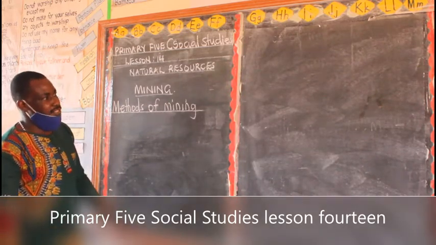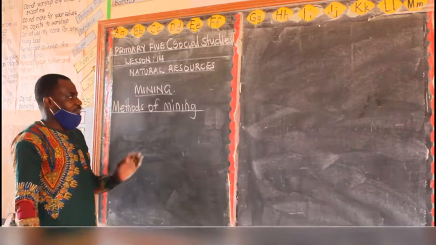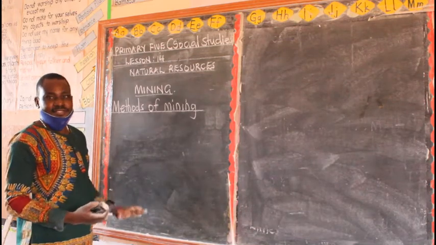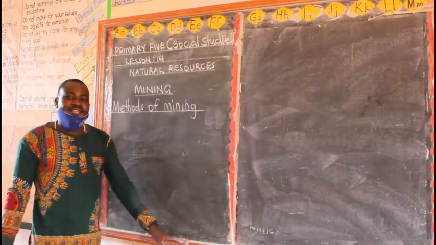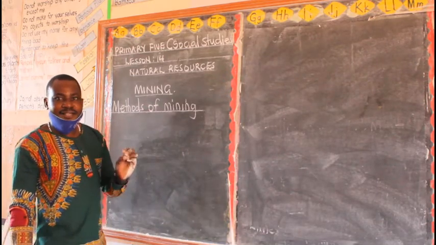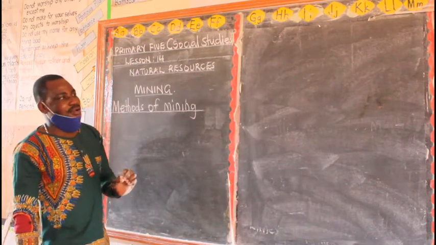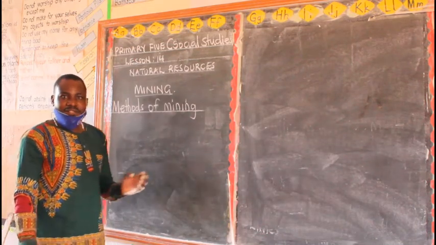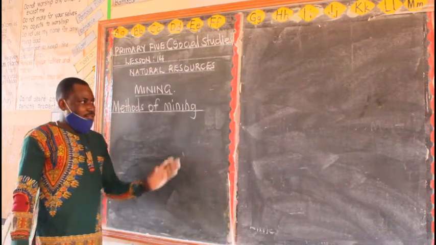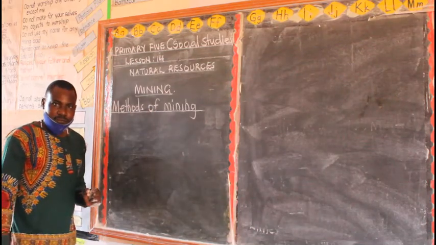In our previous lesson, we looked at what minerals are. Minerals are valuable substances found in the earth's surface. Then we looked at the three types of minerals. One, we have metallic minerals, we have non-metallic minerals, and then you also have fuel minerals. Then we looked at the examples in each type of mineral. So today we are going to look at mining.